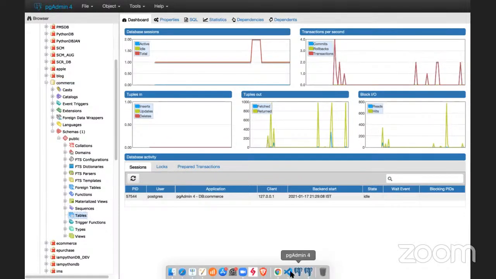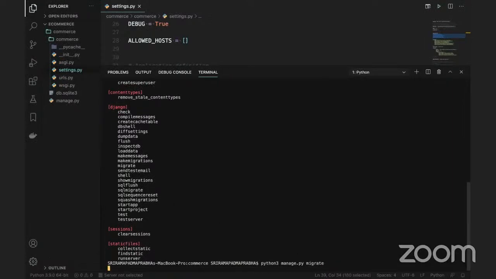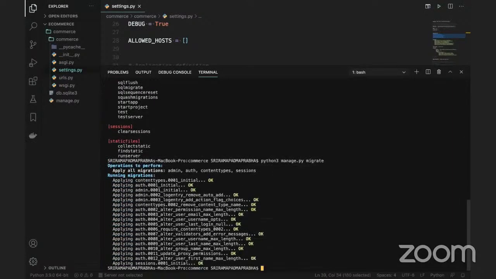Now I will use the migrate command. Click on this migrate command. You can see all the tables being executed here, right? It means all the scripts are executed and the tables are created. So let me tell you what is happening here. Django provides some tables, around 10 tables, which are related to the admin, authentication, permissions, and sessions.